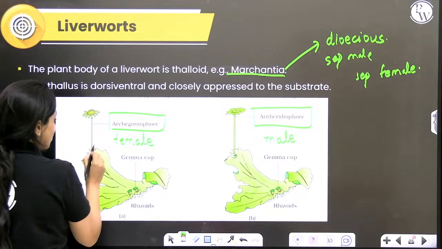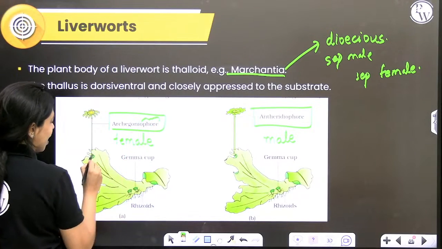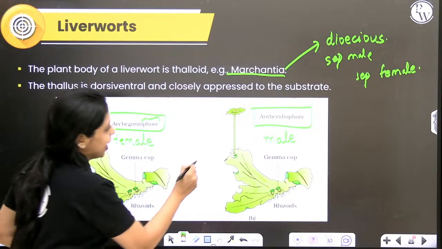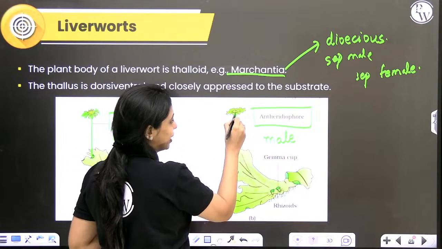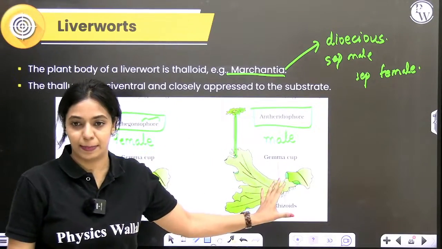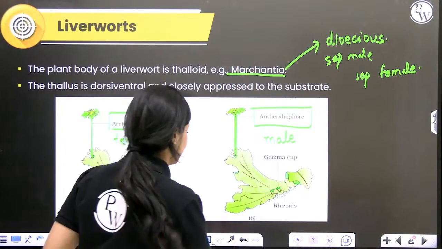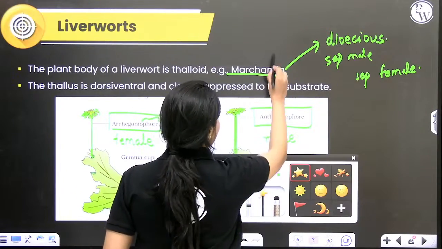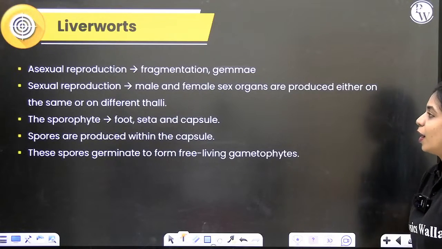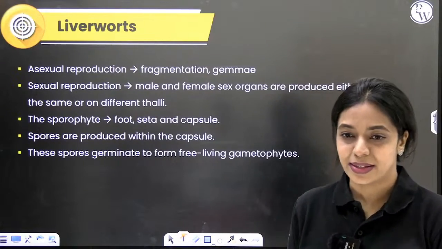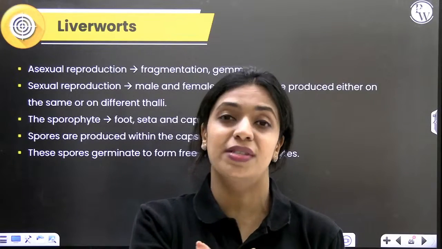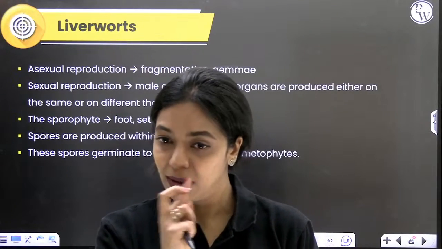Okay. So this is a stalk. Archegoniophore is a stalk. At the tip of this you can find many archegonia. Antheridiophore is a stalk. At the tip of that you can find many antheridia. You have a separate male plant, separate female plant. That's what's called dioecious. Remember, this is a very important example that you have to remember. Okay. Now let's move on. How does asexual reproduction occur in liverworts? Dioecious means you have two separate plants. Di means two. You have two separate plants, one male, one female. Okay.